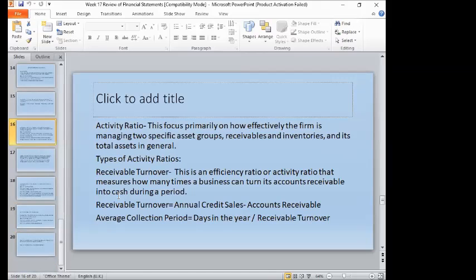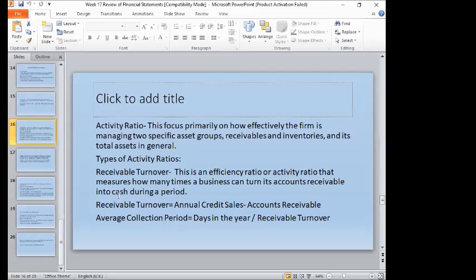Another one is the activity ratio. The activity ratio focuses primarily on how effective the firm is in managing asset groups, receivables and inventories, and the total assets in general. Why do we need to do that? We analyze the activity ratio in order to see the performance and status of assets that can be used for operation of the business to increase profitability, and the ability of those assets to cover the liabilities as well. So what are the types of activity ratio?